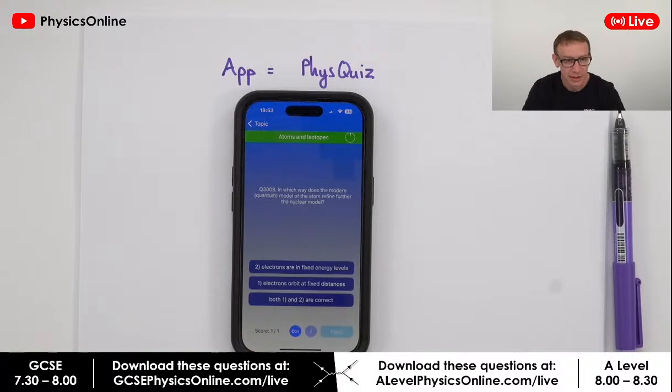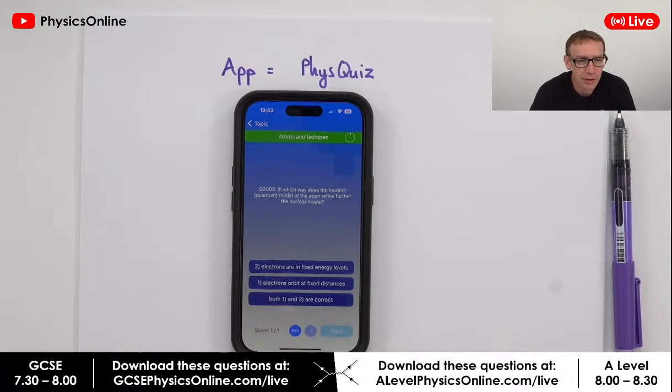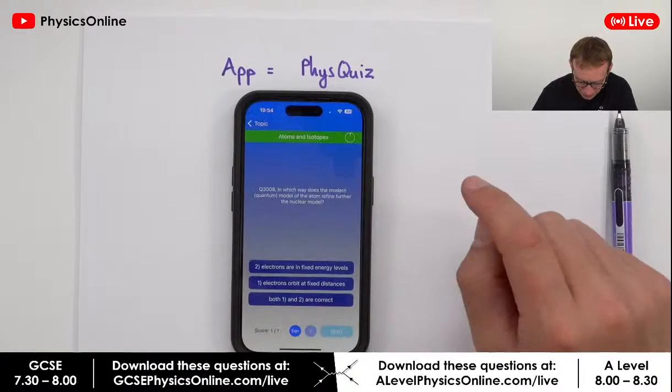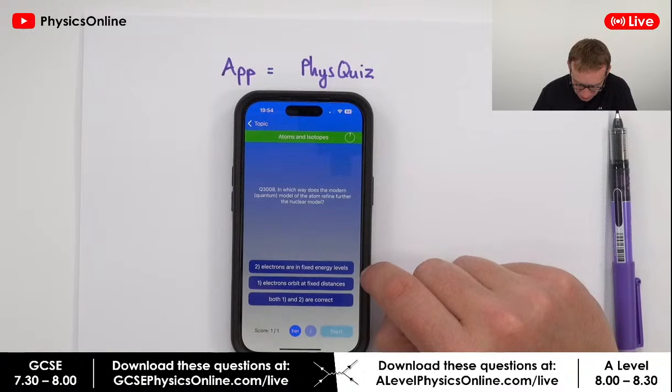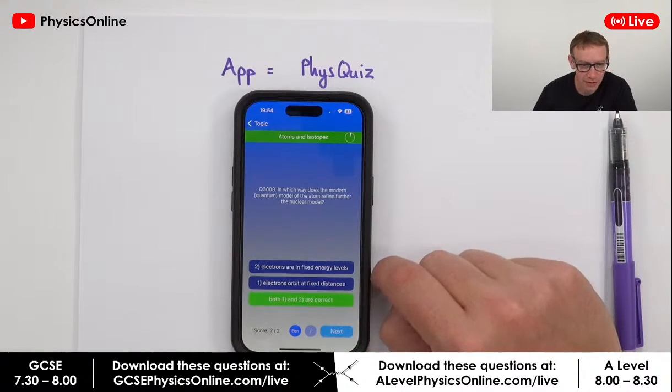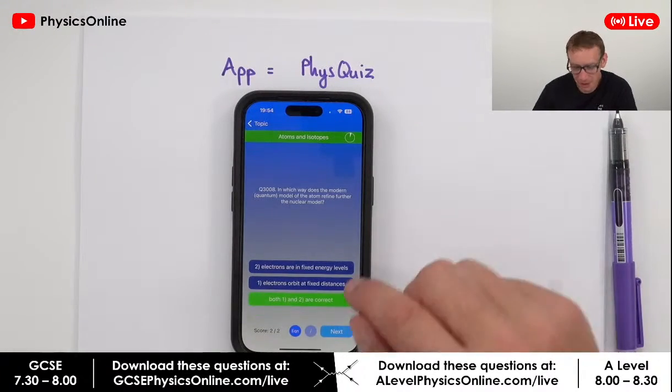That's tricky. In which way does the modern quantum model of the atom refine further the nuclear model? Electrons are in fixed energy levels, or electrons orbit at fixed distances. Is it both 1 and 2? 1 and 2 are correct, 1 is correct, or 2 is correct. I'd say both 1 and 2 are correct. Okay, so we have different energy levels.